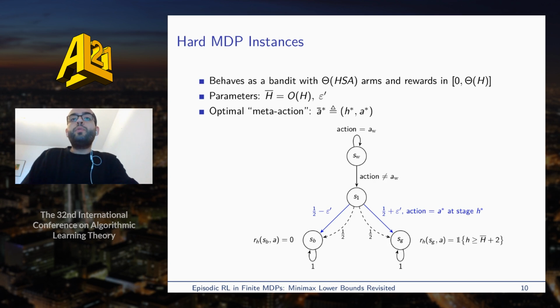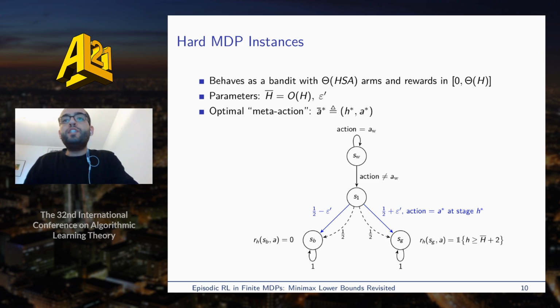In our construction, we use MDP instances that behave as a single bandit with roughly HSA arms and reward scaling between 0 and H, capital H. To gain intuition, let's first consider the case where we have only 4 states. The agent starts in a waiting state SW, where it can choose to stay up to a stage H bar, after which the agent has to leave SW.